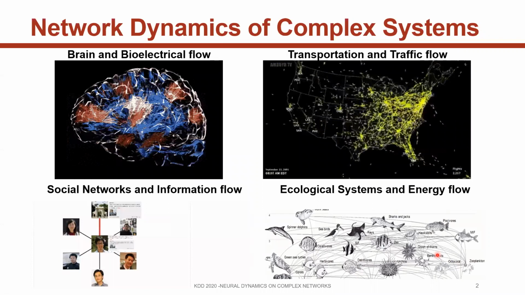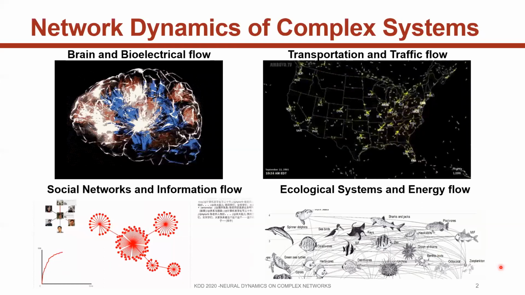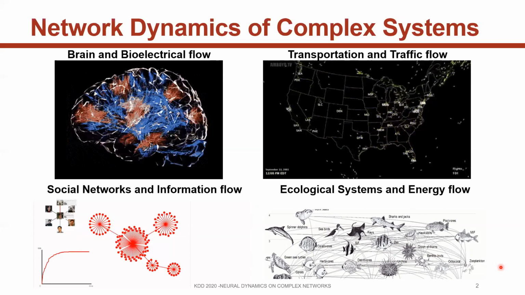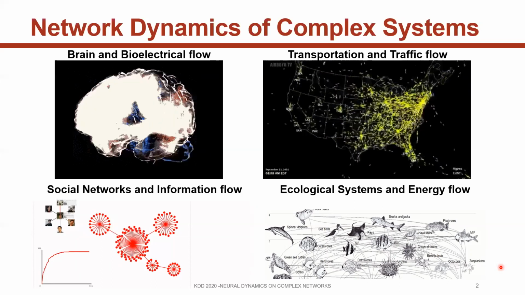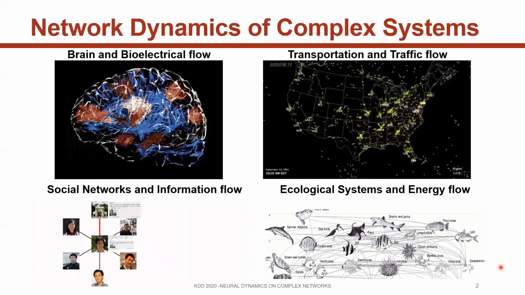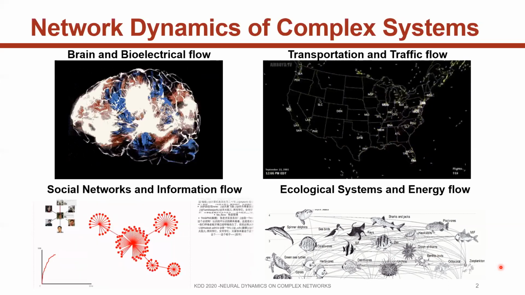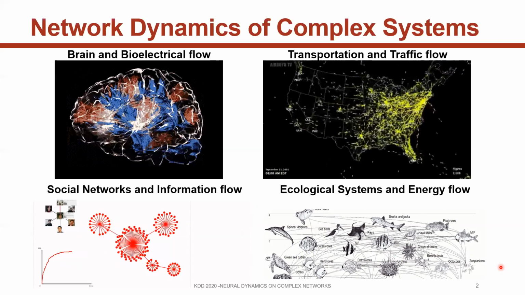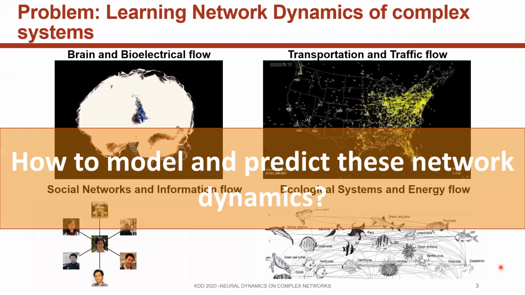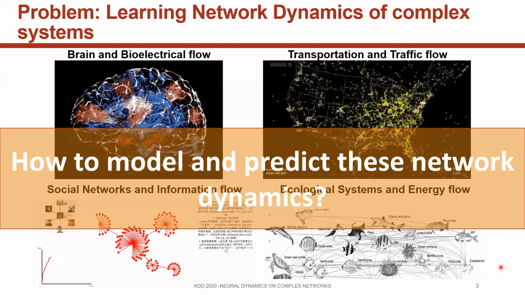Here we illustrate some complex systems, for example, brain systems, transportation networks, social networks, and ecological systems, which consist of linked objects, namely graphs or networks. It is not only about networks. There are dynamic flows on these networks. For example, bioelectric flow on the brain, traffic flow on the traffic network, information flow, and energy flow on these networks. They are network dynamics. One fundamental question is how to model and predict these network dynamics.